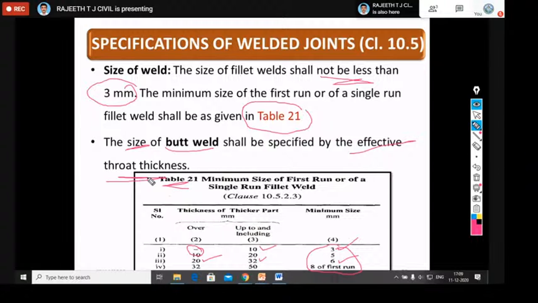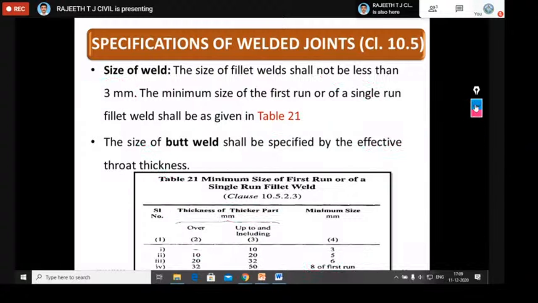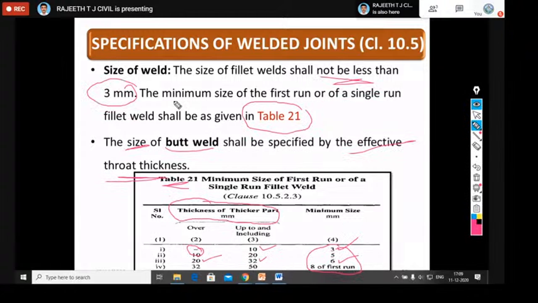Whereas in case of fillet weld, you should give minimum 3 mm, or you should go by Table number 21, based on the thickness of the thicker part of the plate. You can choose any one value based on the thickness of the thicker plate. These things in this table you should remember to some extent, as they may ask this question. So 3 mm you should remember, and also for butt weld you should give the effective throat thickness as size.